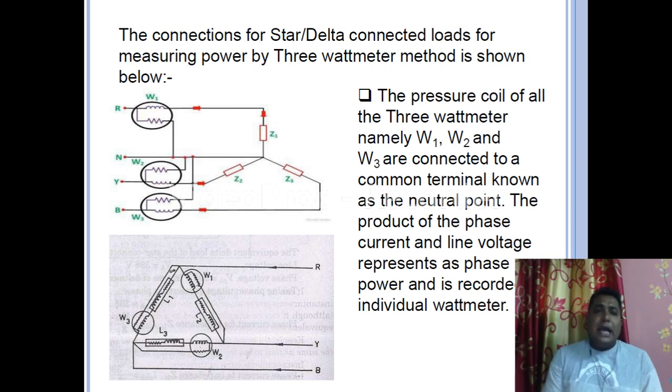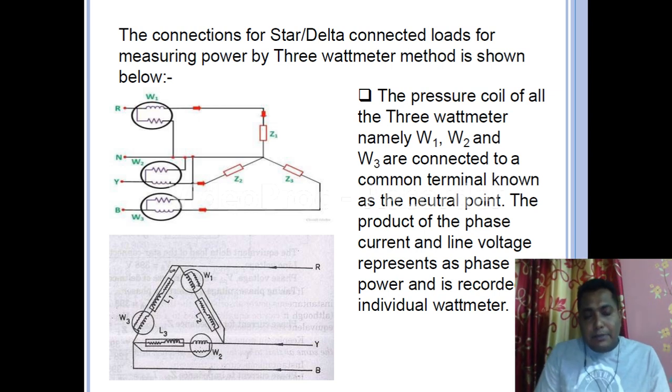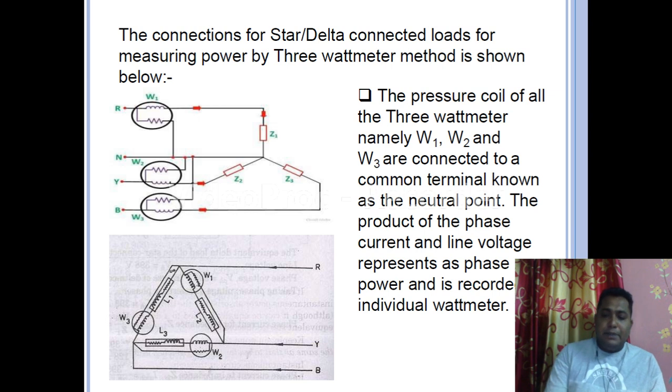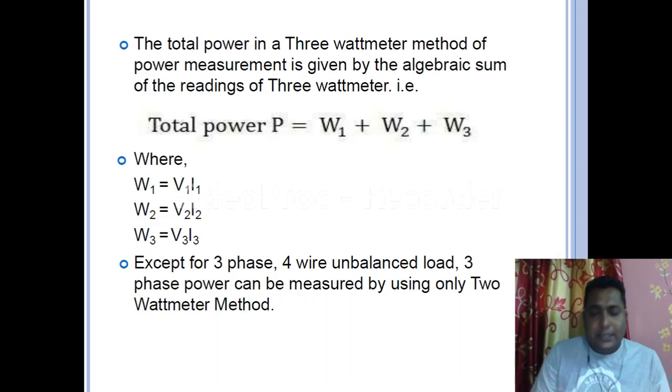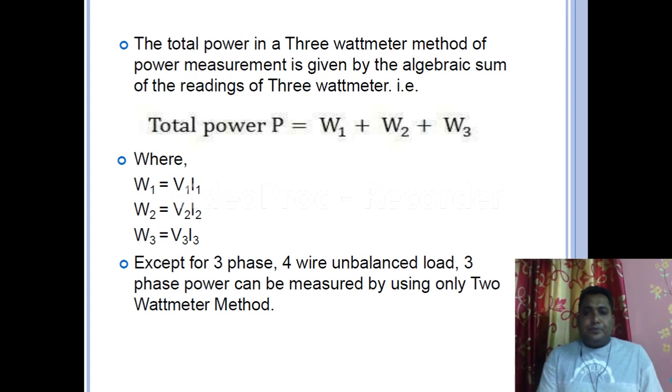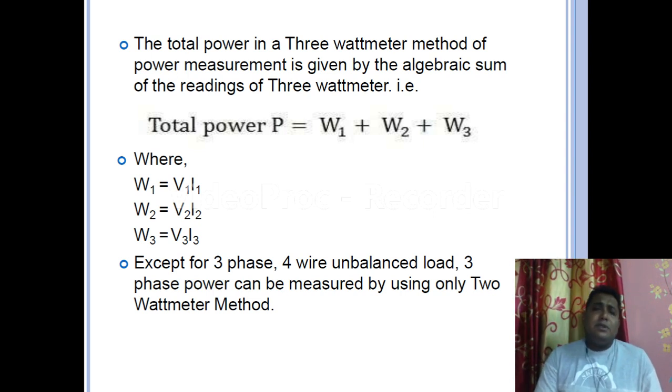I have already told you that a wattmeter is measuring voltage and current, so the product of that is shown in the wattmeter. Let us come to the next slide. Yes, that was our connection diagram. Now, what will the total power be? Each individual wattmeter is showing us some result, correct? So we will add all of them and get the total power. As we can see, the total power P is given by W1 plus W2 plus W3, where W1, W2, W3 are V1 into I1, V2 into I2, V3 into I3.